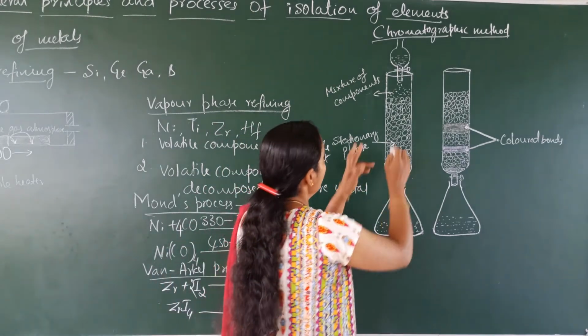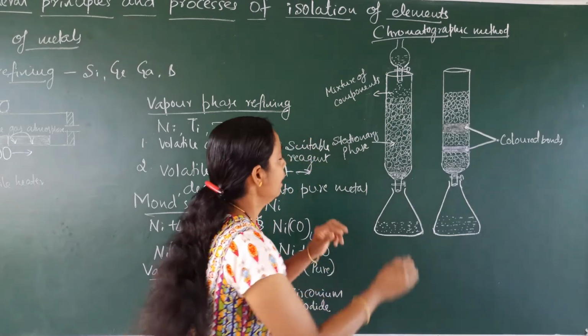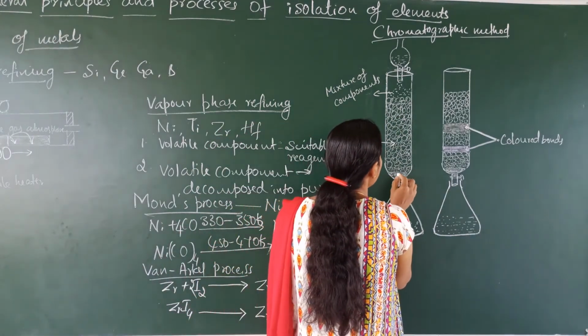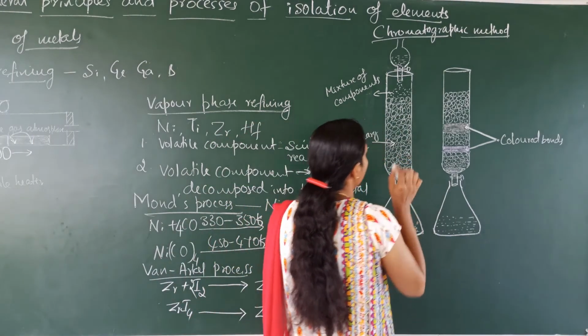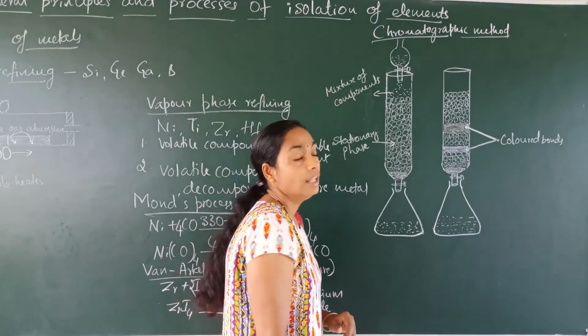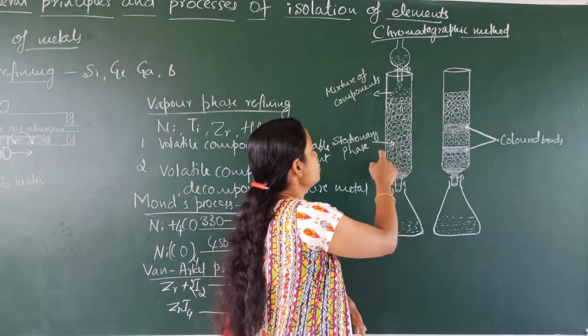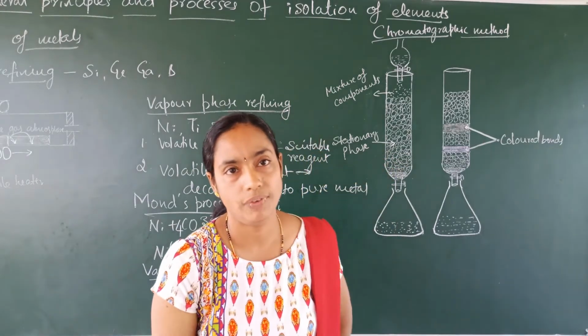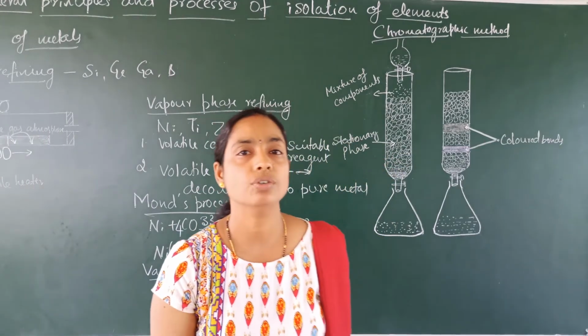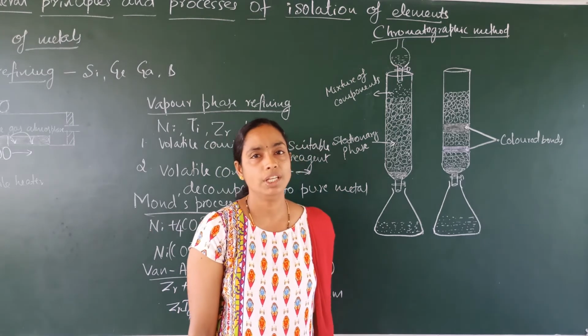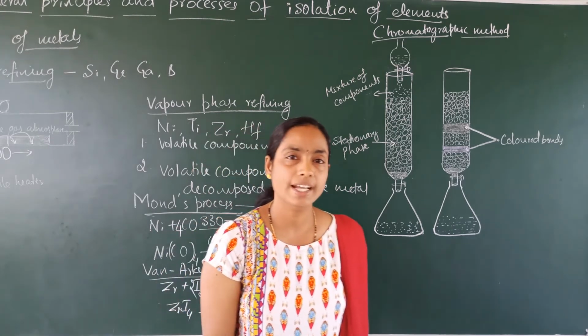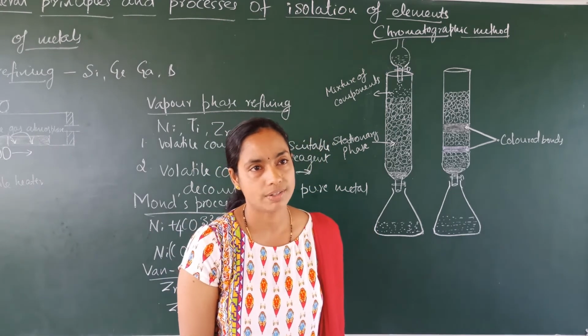In this method, a glass tube is taken and inside the glass tube a cotton is fixed, and in the glass tube we have to introduce two phases, the stationary phase and the mobile phase. The stationary phase usually used is aluminium oxide, silica gel or magnesium oxide.